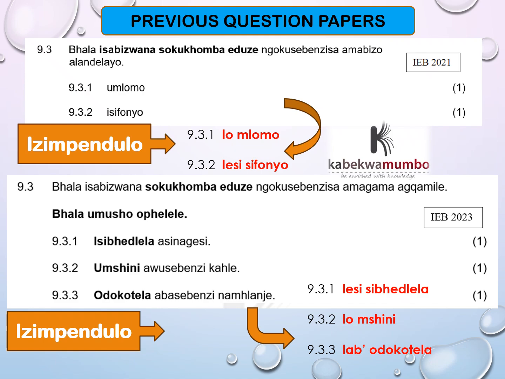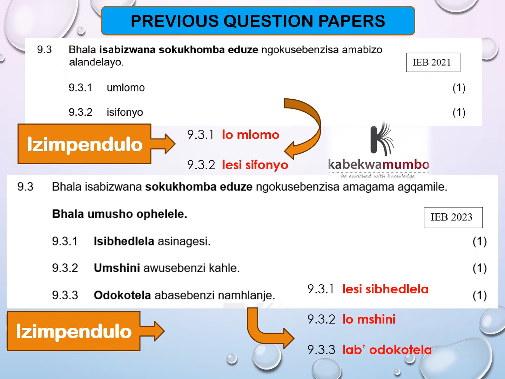It's no longer individual words, but sentences. And this is a 2023 paper. It says isibhedlela asinagesi. So it's la plus isi of isibhedlela, lesi sibhedlela.